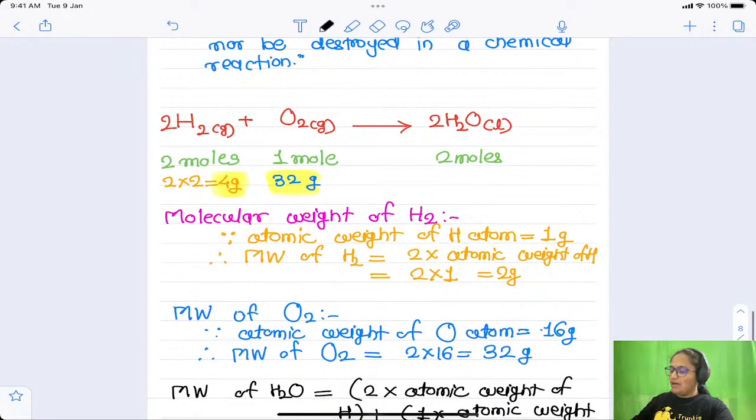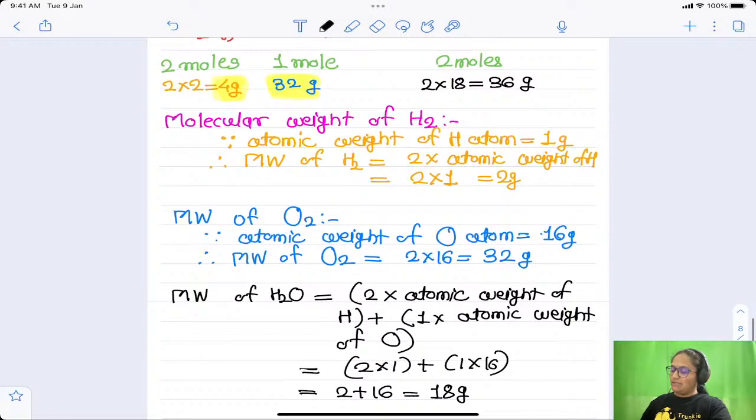18 gram, right? How many moles are produced? 2. So we have to multiply the 18 by 2. Okay, so let us do that. Therefore 2 multiplied by 18 is equal to 36 gram, right? 36 grams of water molecules are produced, right? What is the meaning of this?